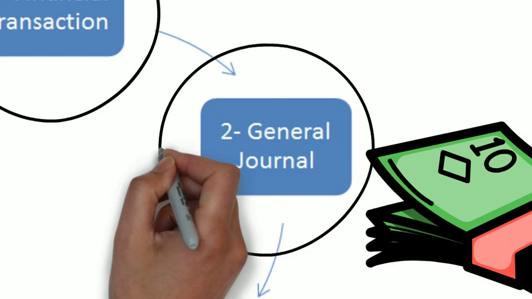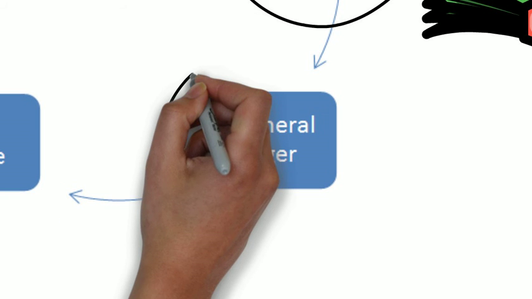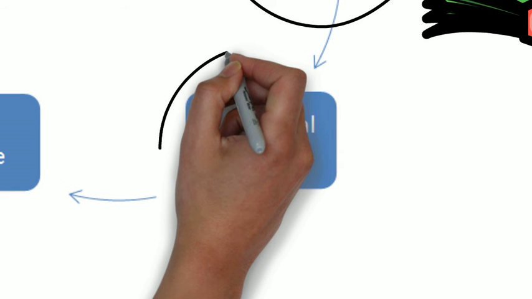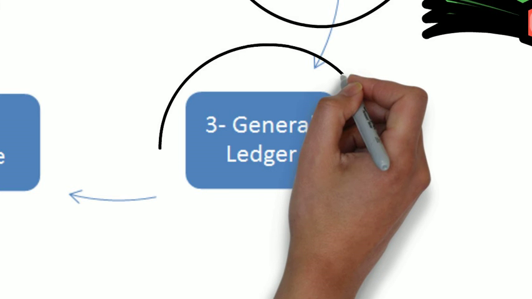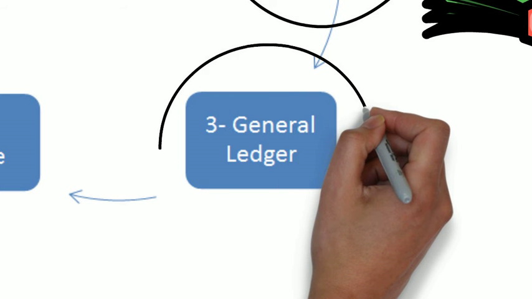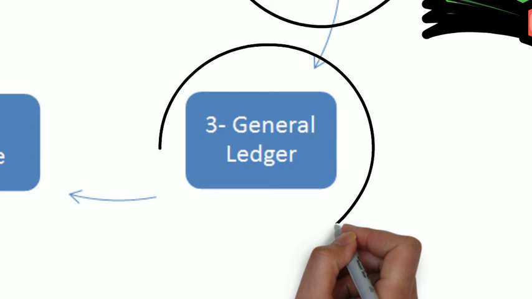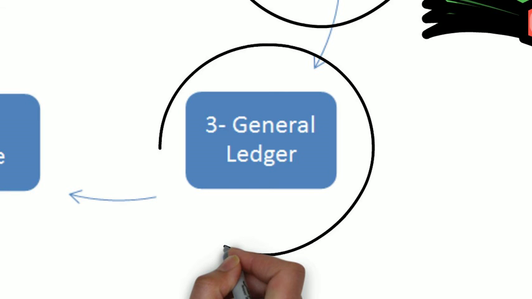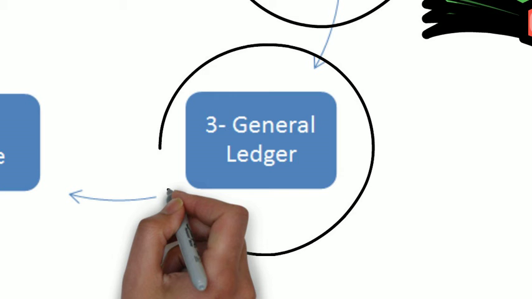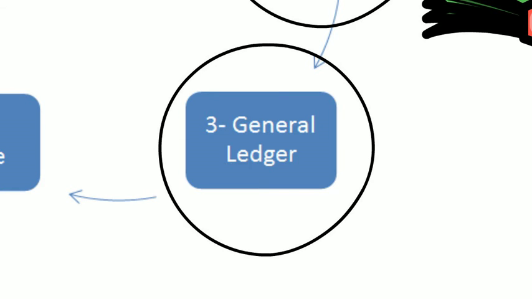Once you prepare these journal entries, then after that we have to post the journal entries into the ledger. Ledger means nothing but accounts. If we post journal entries in the ledger, then only we'll come to know what is there and how much is left, like balance and all these things. Related ledger accounts will be prepared. Once the posting to the ledger is over, the next process will be preparing the trial balance.